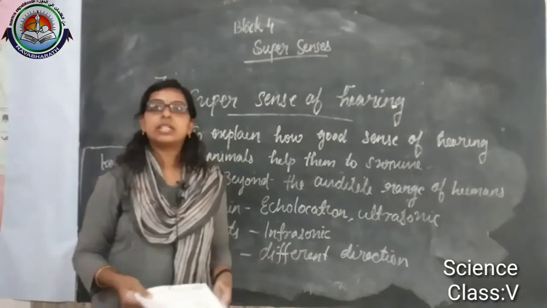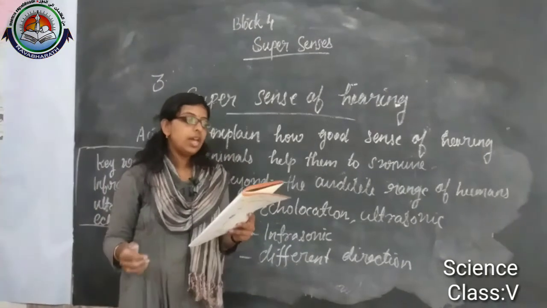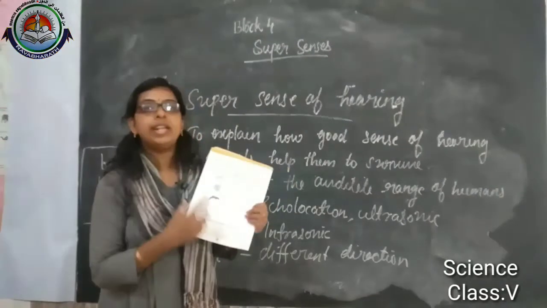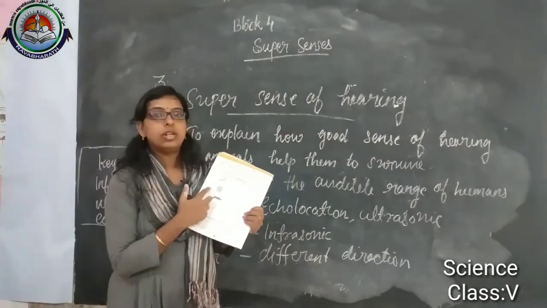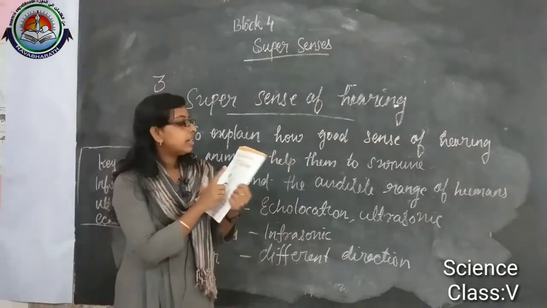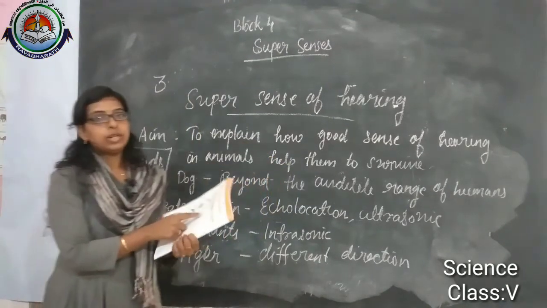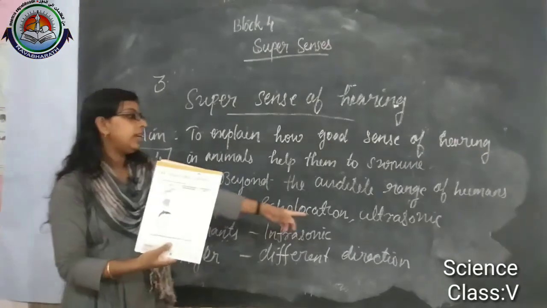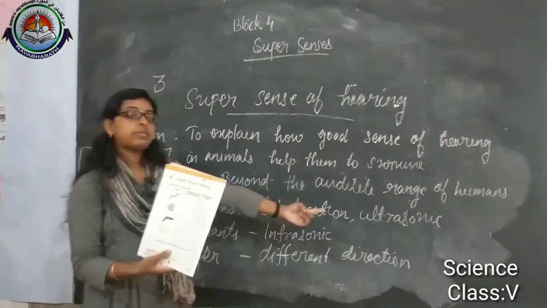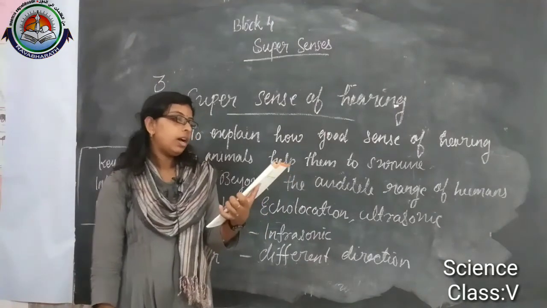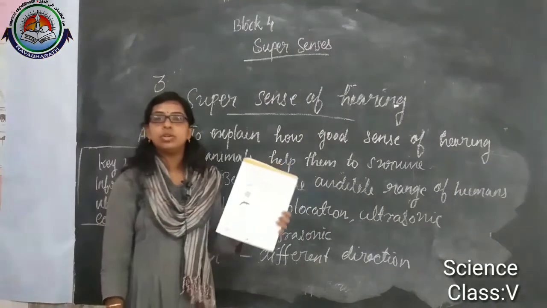Now we can discuss the worksheet answers. Name the animals and complete the table. First one, the animal is bat. How is its sense of hearing different from humans? It can hear ultrasonic sound. Then how does it help the animal?